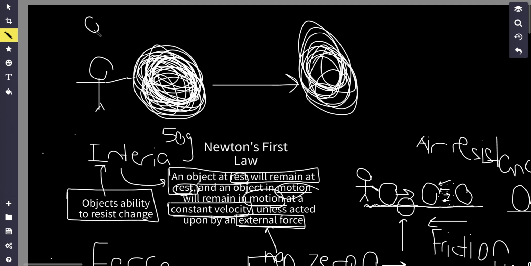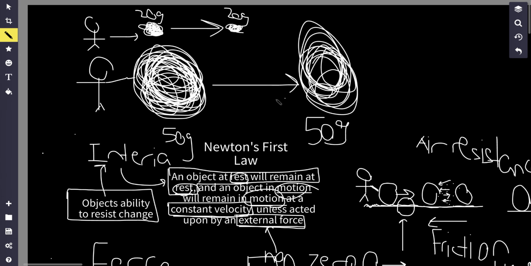However, if I were to push on a smaller ball with less mass, let's say this is 20 grams, well, it's going to be much easier for the object to be resisted, right? It's going to be easier for the object to go from motion to rest or from rest to motion. It's going to be easier to stop the ball with less mass compared to stopping the ball with bigger mass, right?